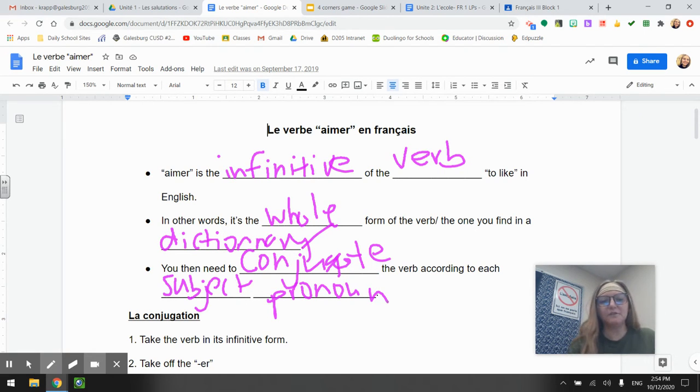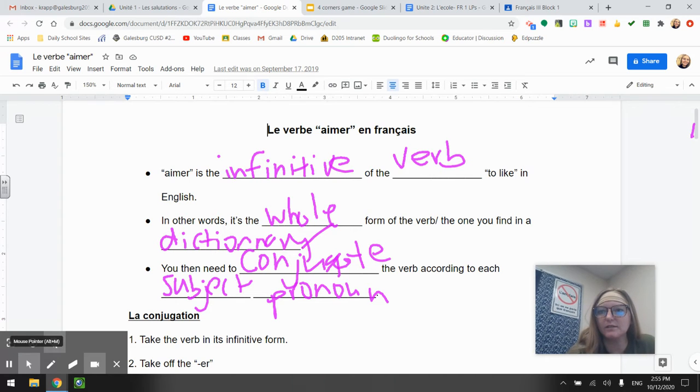Subject pronouns in French are je, tu, il, elle, on, nous, vous, and ils, elles. So they're all of our subjects in French, okay? Just like our subjects in English: I, you, he, she, it, they, okay? All right, let's scroll down.